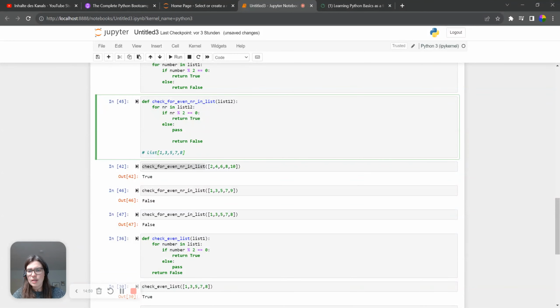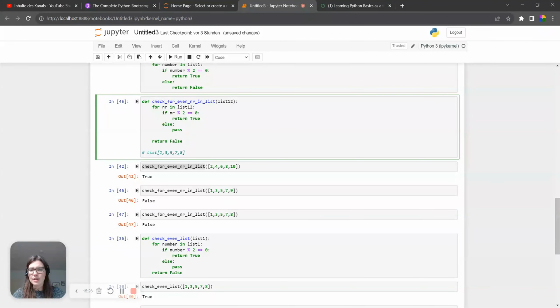first run through this, and then afterwards, we put the return one step, two steps up. So it's still within the function, but it's not within this loop, because first we want to check in this loop for all the numbers in the list if we can return true, and only if we can't return true until the very end, then we return false.